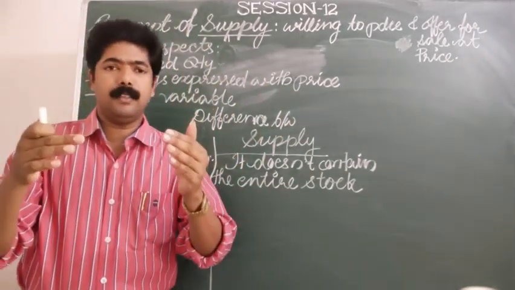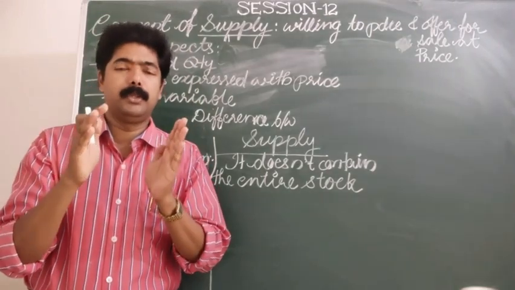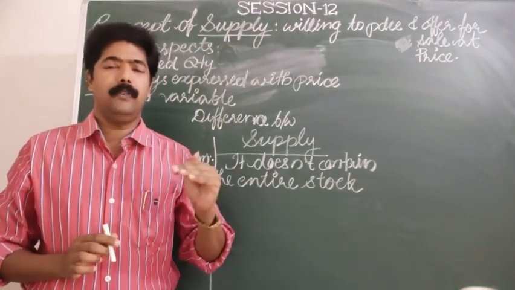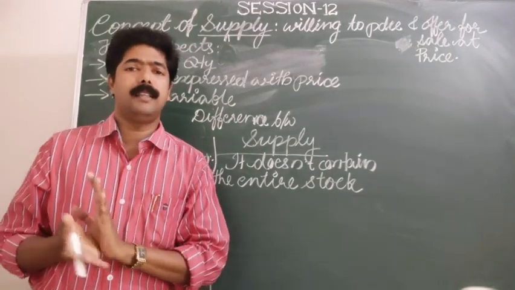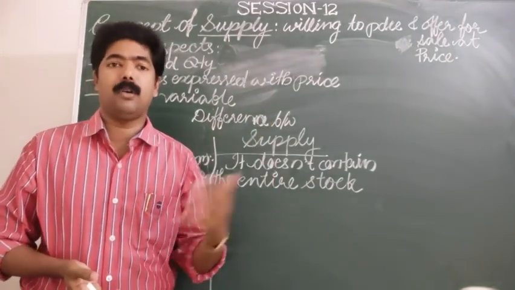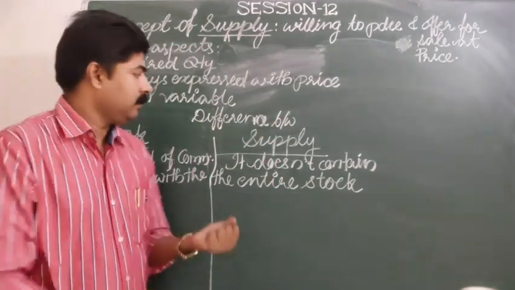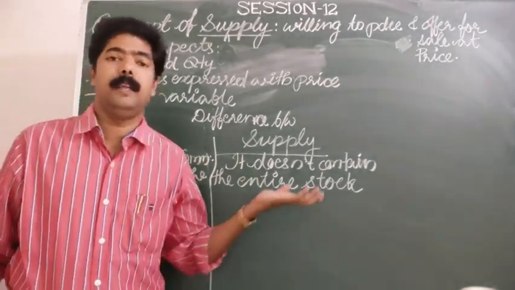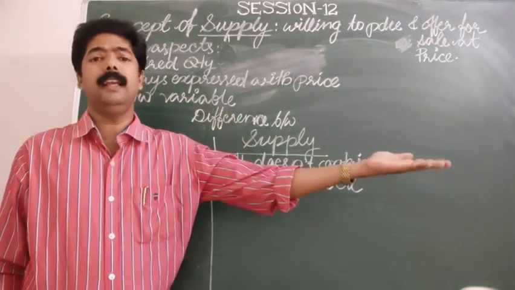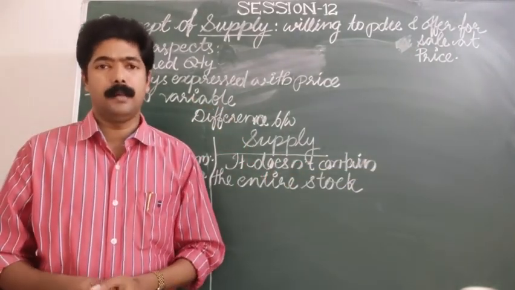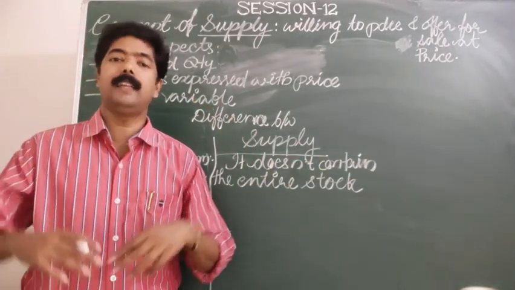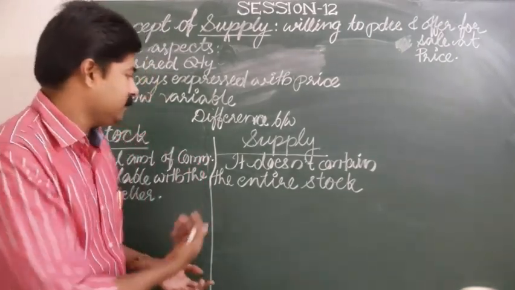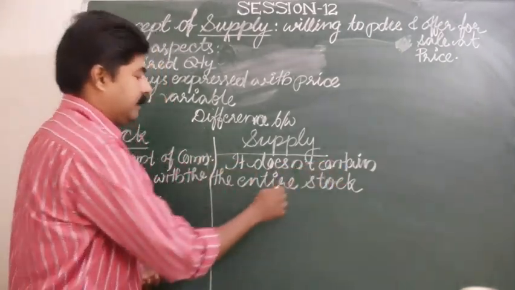The supplier must know what level of quantity is to be supplied in the market according to the demand. So it cannot contain the entire stock, or the supplier cannot completely supply those stocks in the market if there is no demand. If there is demand, it is possible, and that is why it is said it does not contain the entire stock.